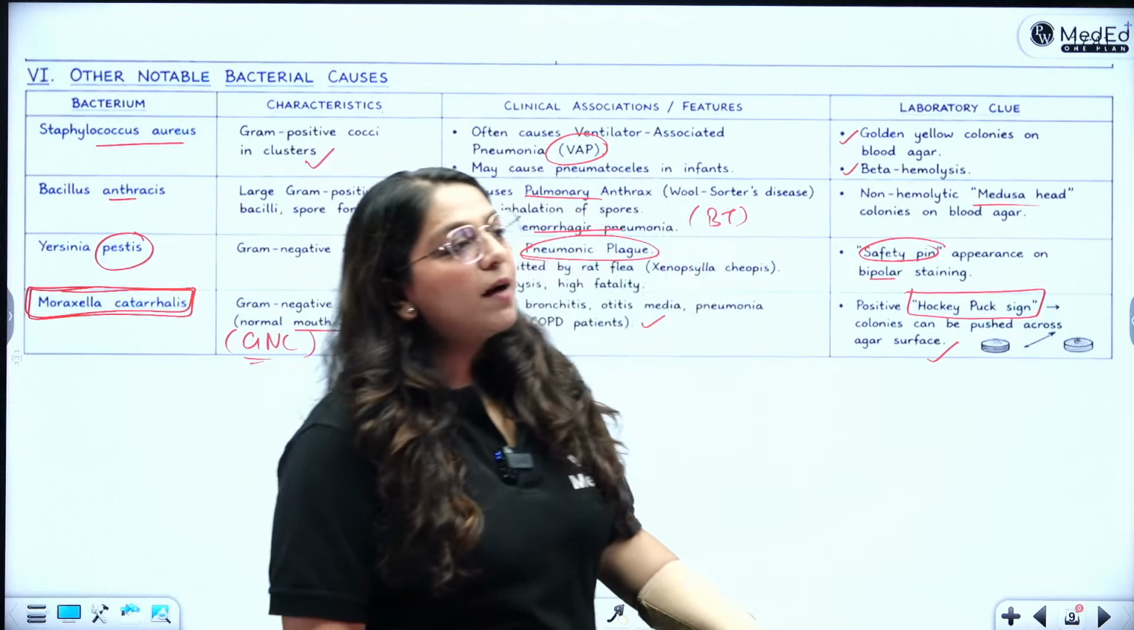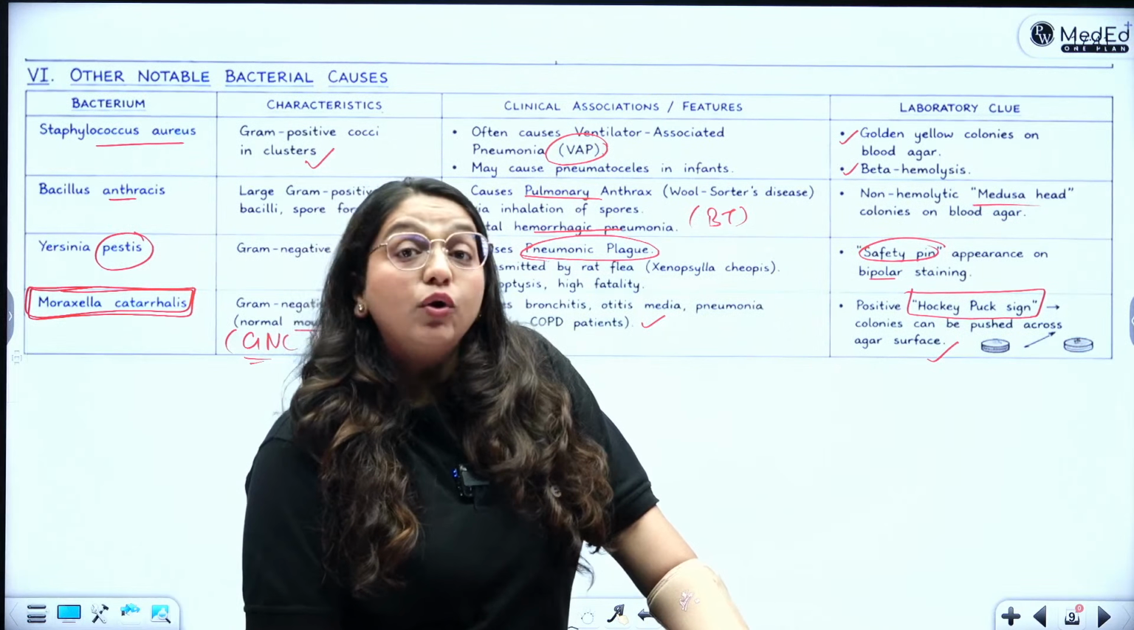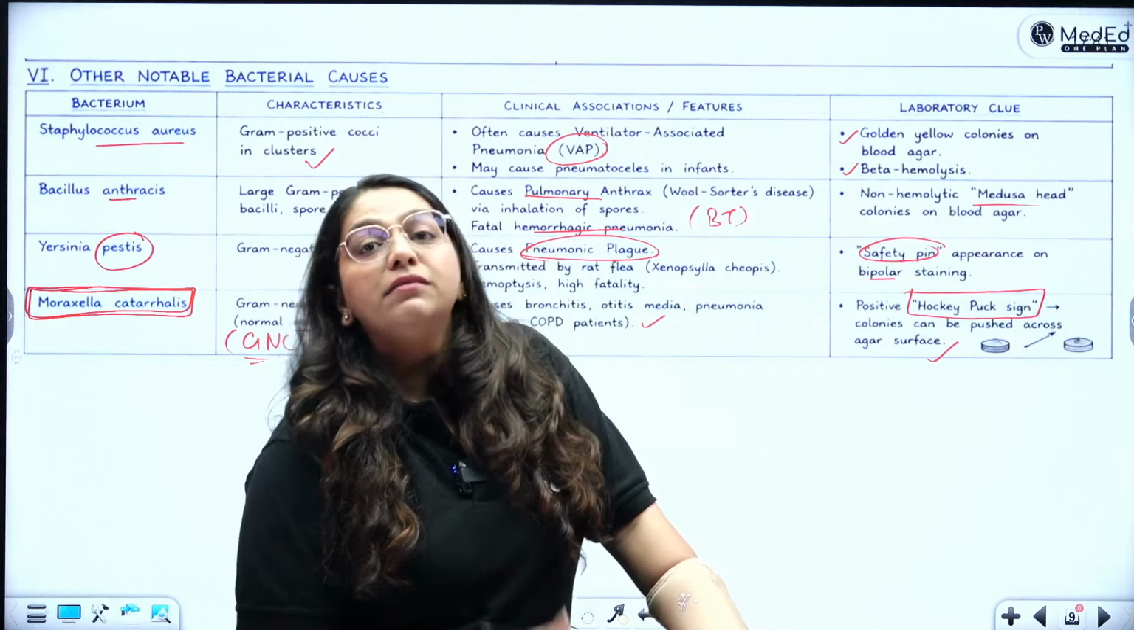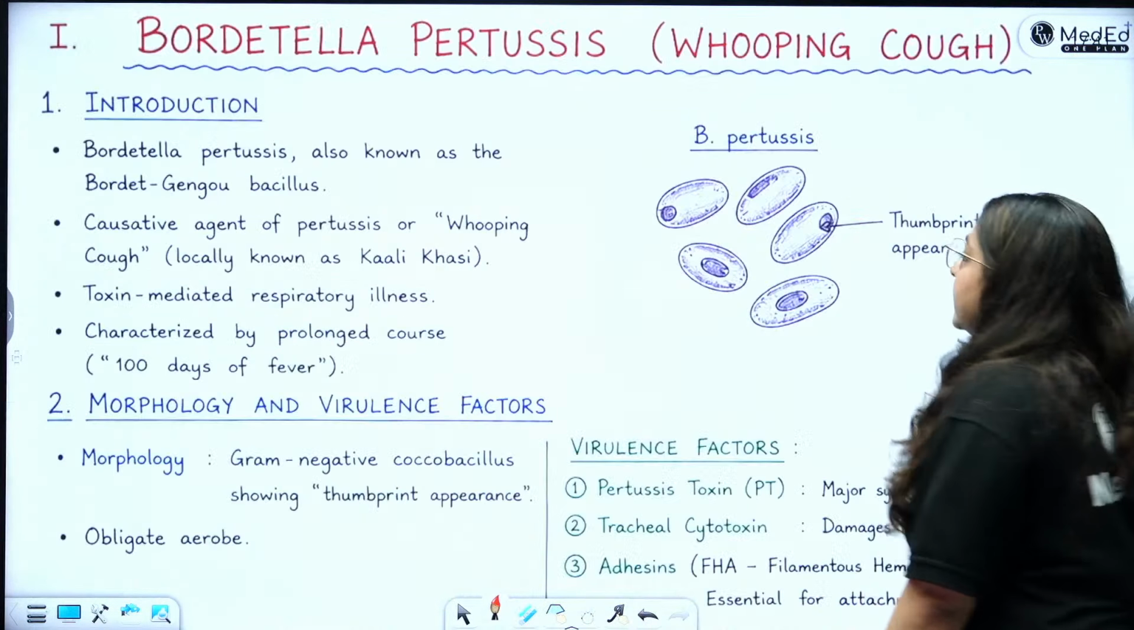Veillonella, Neisseria, Moraxella are GNC. Excellent. From which Veillonella is your anaerobe. Neisseria is gonorrhea and meningitis and Moraxella is a commensal of the mouth. Very good. Nice.